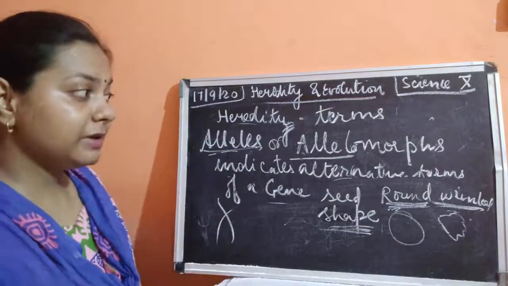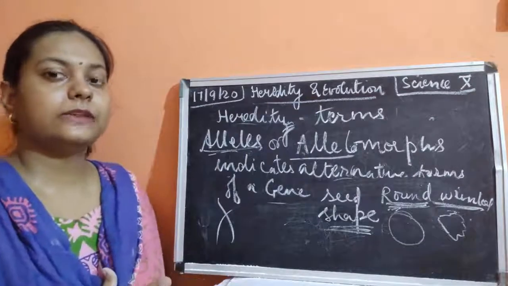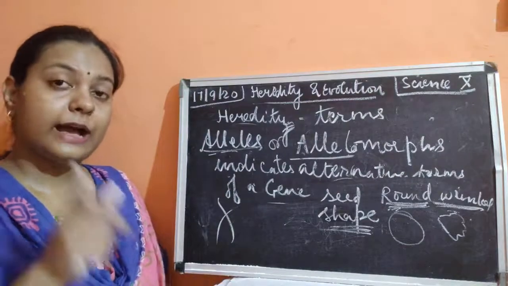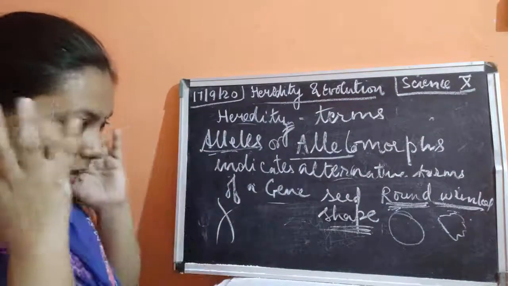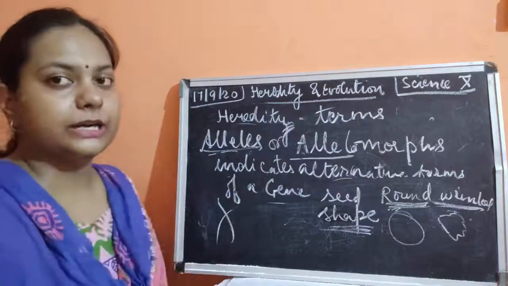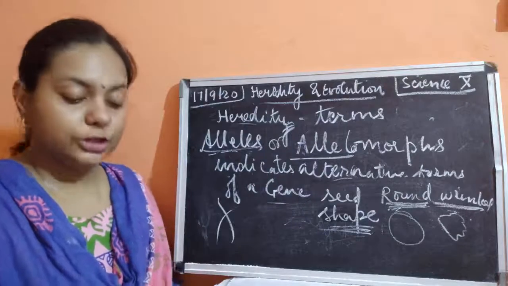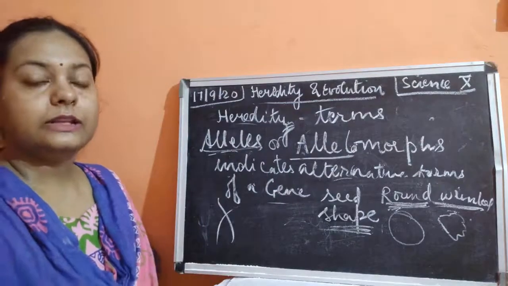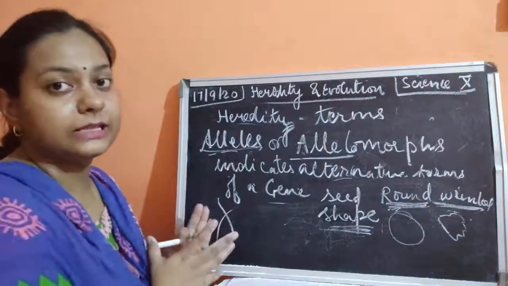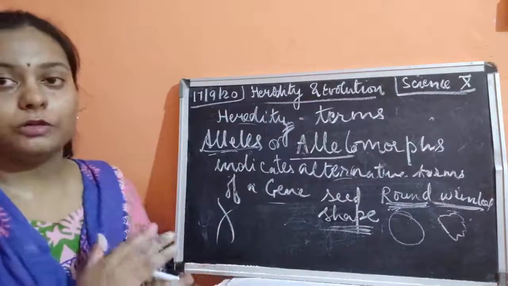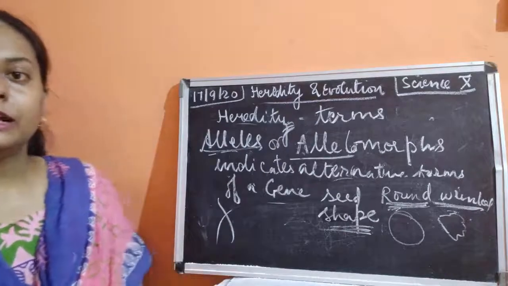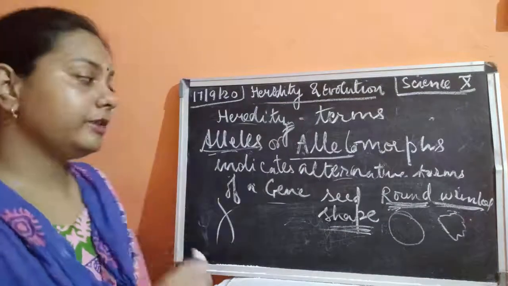Please remember, these are very technical and important terms related to this genetics part, and you have to use them. Please make your mind very clear to understand these definitions. That would help you to understand the complete genetics chapter of this class. There are very few things to be expressed, but you have to understand them very well, because these are the very basic things that a child should know when we talk about more things in higher classes about genetics.